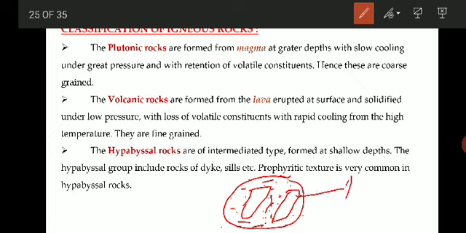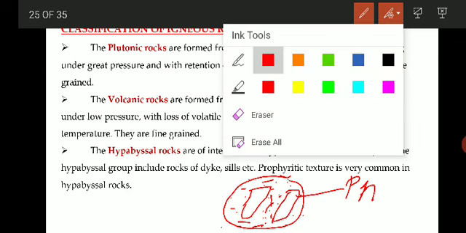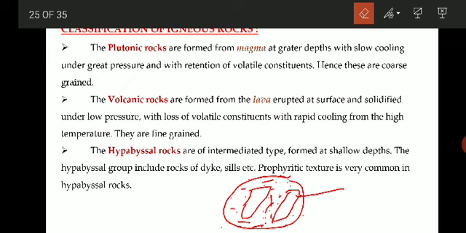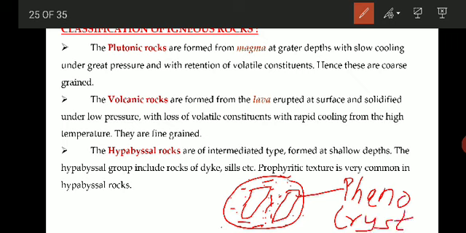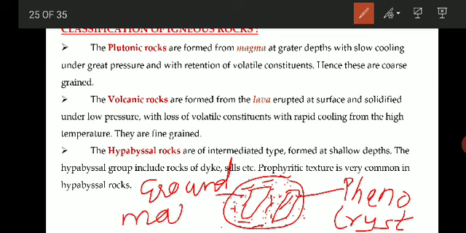These bigger crystals are called phenocrysts. Phenocrysts are the bigger crystals which are formed, and the fine grained minerals are called groundmass. So the porphyritic texture looks like bigger crystals embedded in a fine grained groundmass.